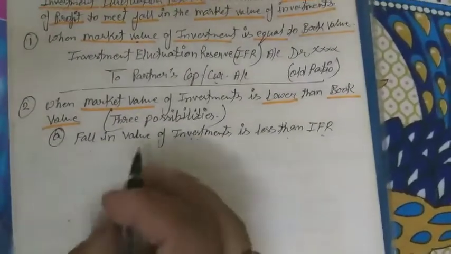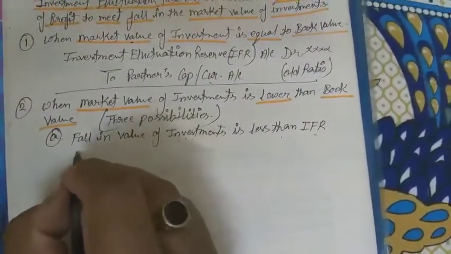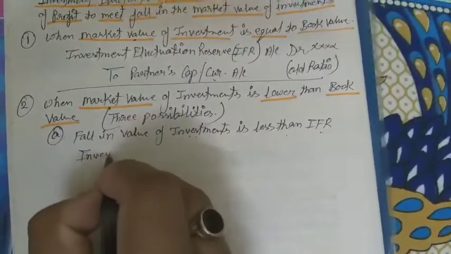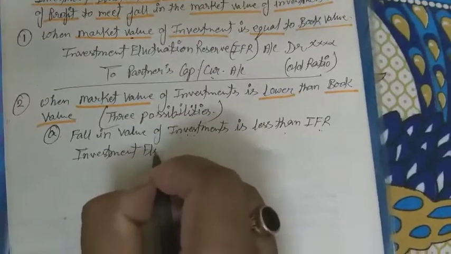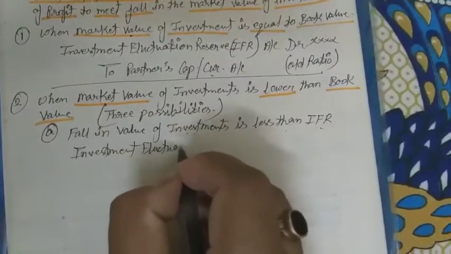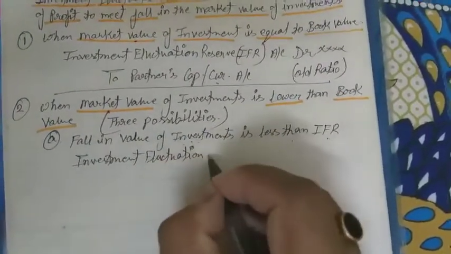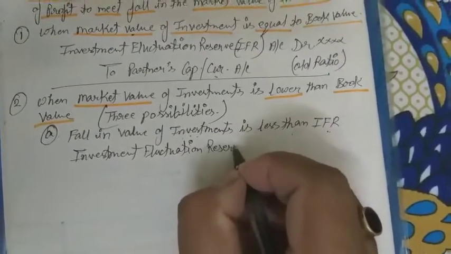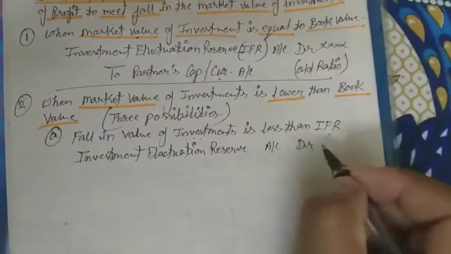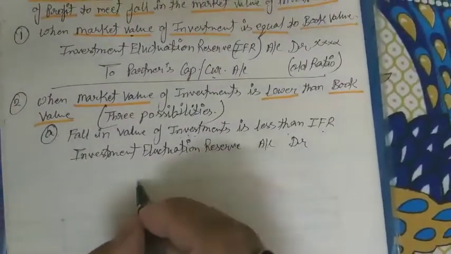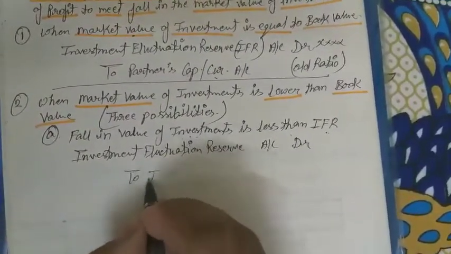So we will pass the journal entries: investment fluctuation reserve account debit to investment.